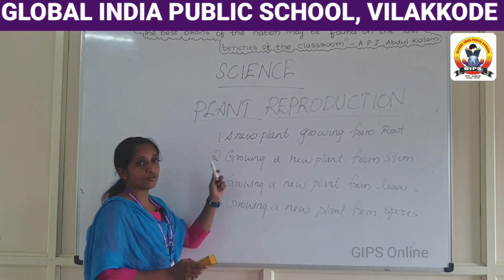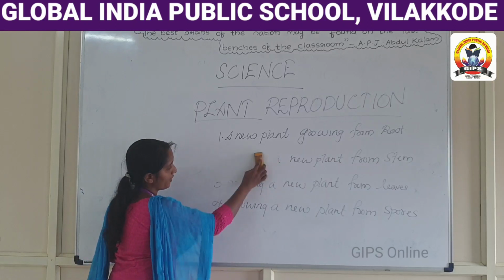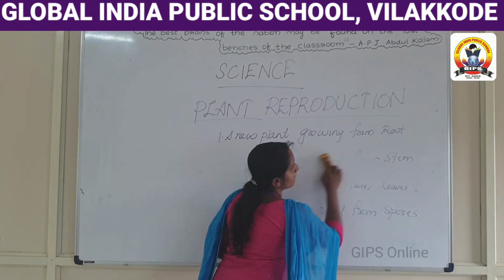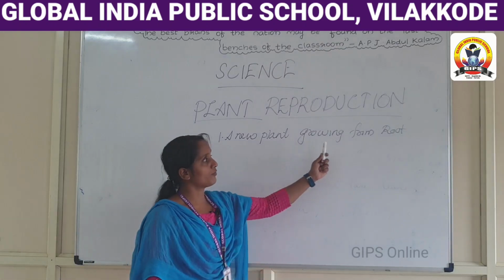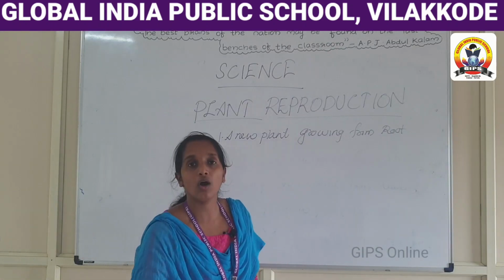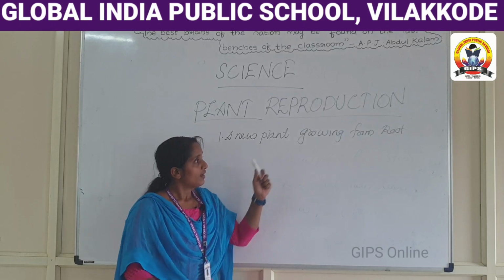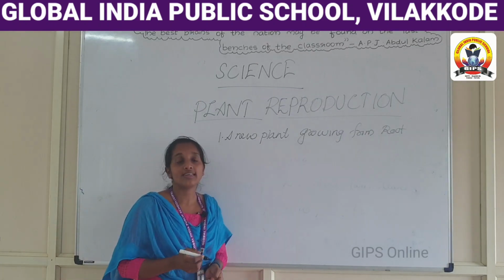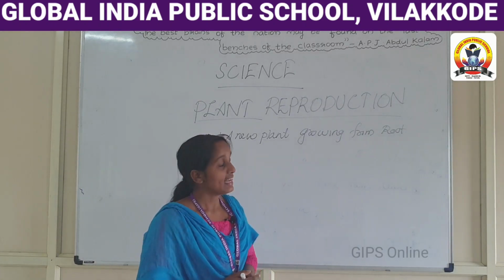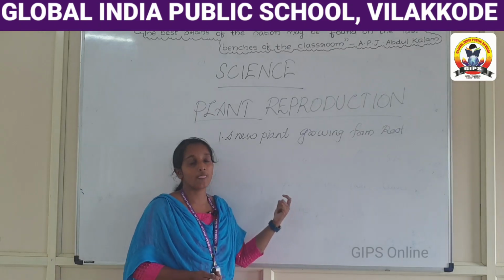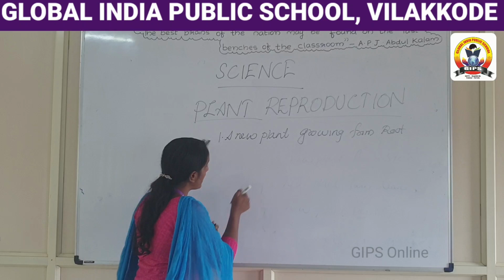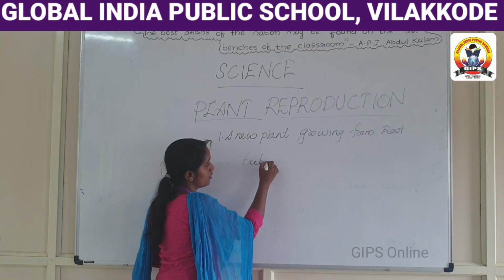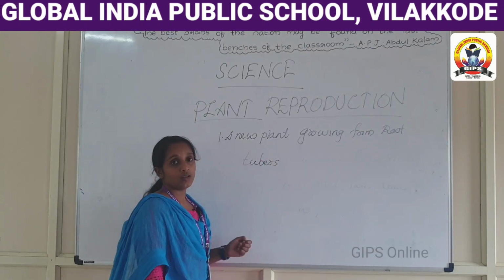We move on to our first topic, a new plant growing from root. In the case of some plant species, they can reproduce through a modified stem, and that modified stem is called a tuber.